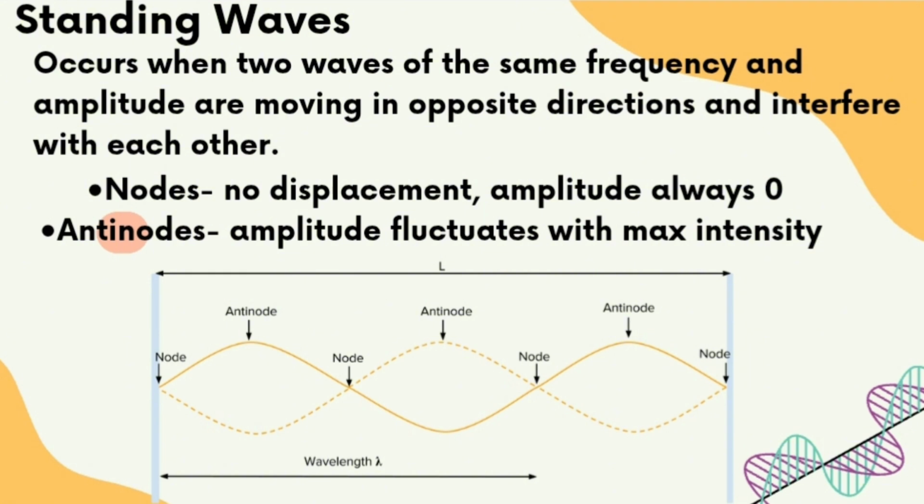A common real-life example of a standing wave can be seen in a guitar string. When you pluck the string, waves travel back and forth, reflecting from both ends and forming nodes and antinodes along the string, producing musical notes.